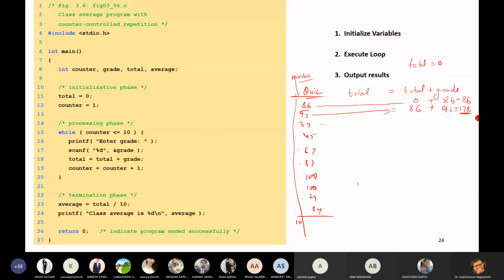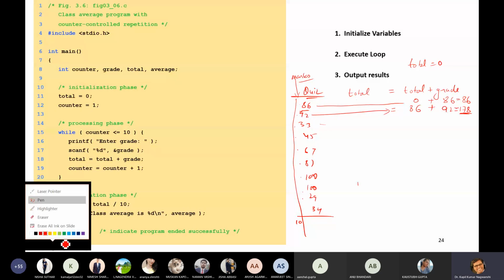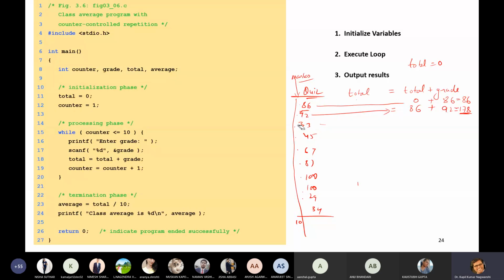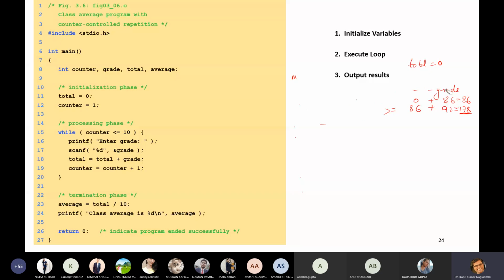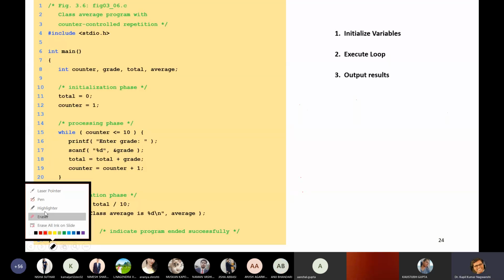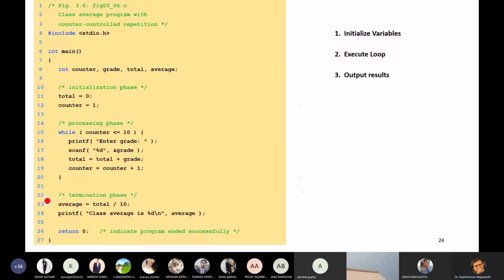Yes, sir. Now, let me run this program for you. So I am erasing all these things. Now you are able to get the value, how to perform. So let us see how this will be done with the help of a while loop, and I will show you the same thing with the help of a for loop also. So just help me in creating the equivalent for loop.